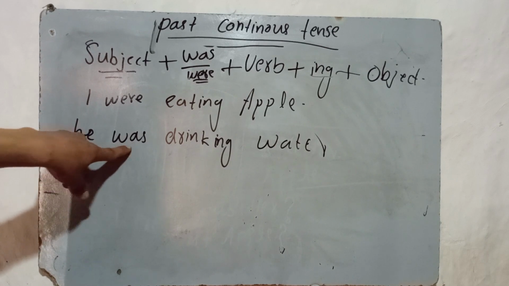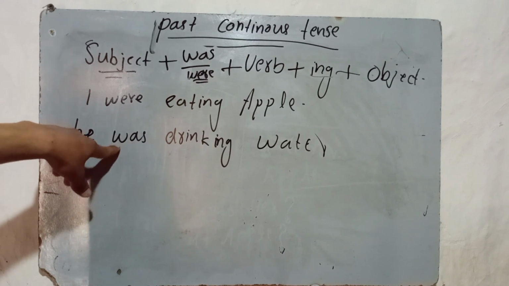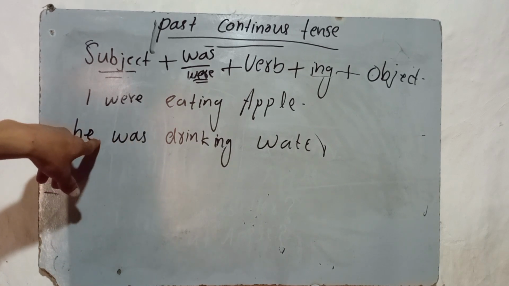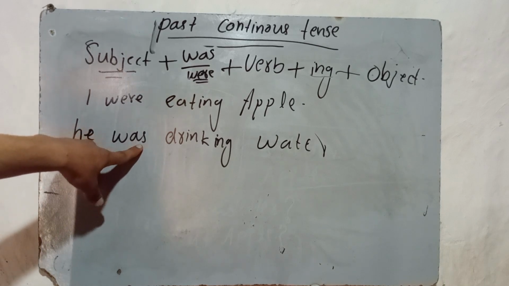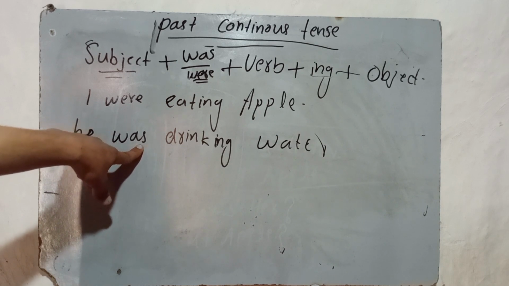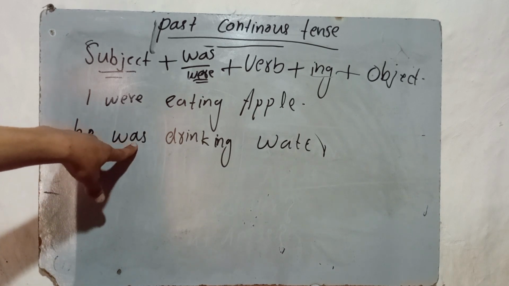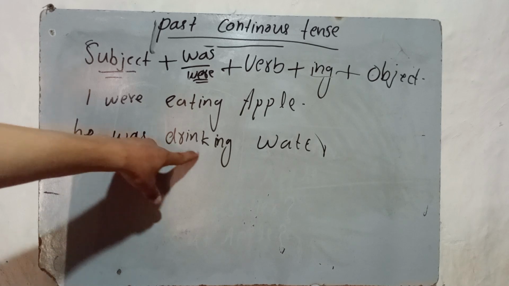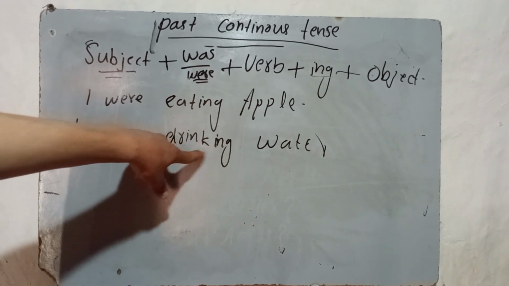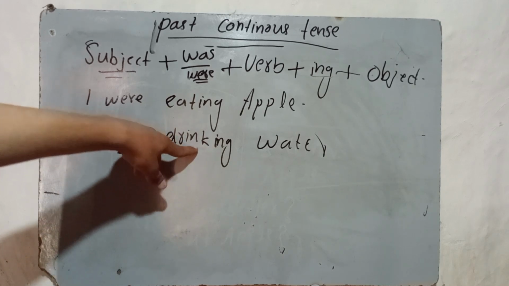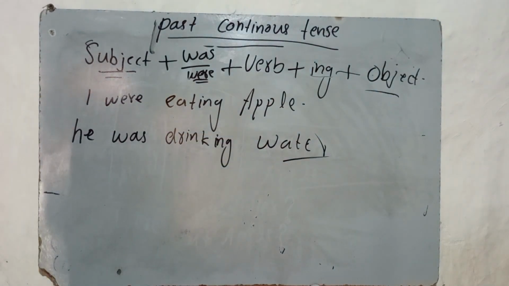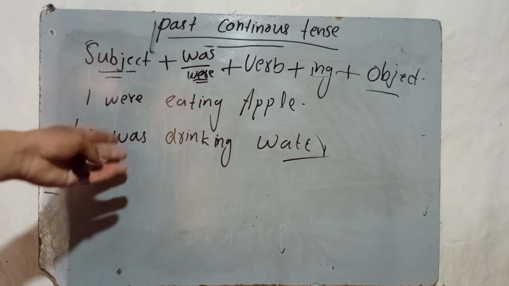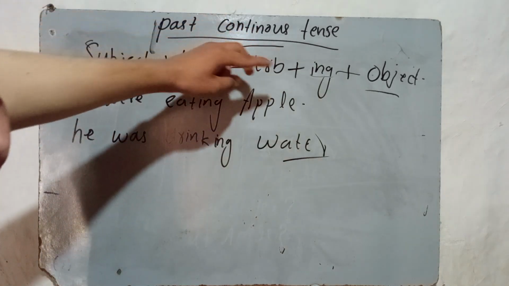And what should I use with he, was or were? We need to use was with he, because I wrote you the table. Now drink, and then we need to use ing, and water is the object. This is the simple rule for making a simple sentence of past continuous tense.